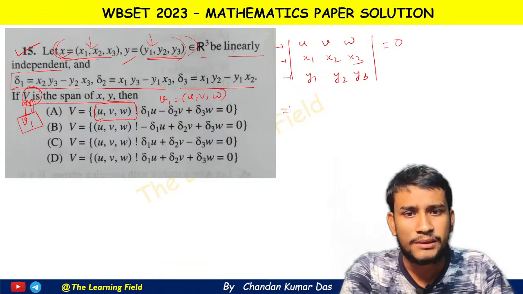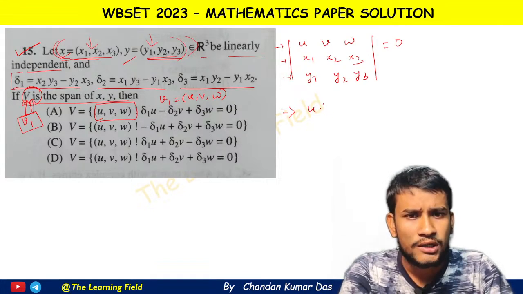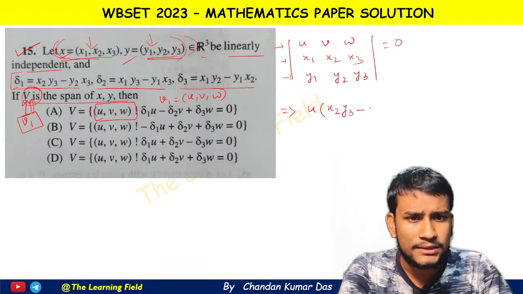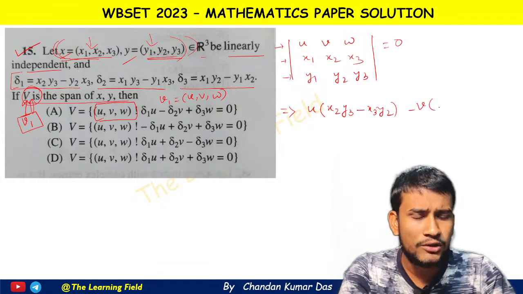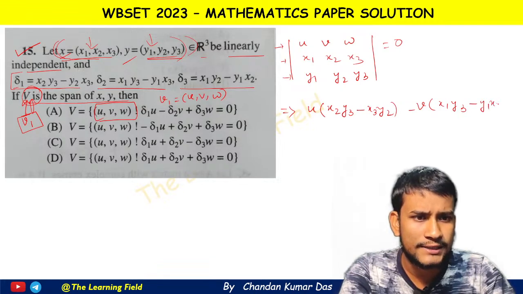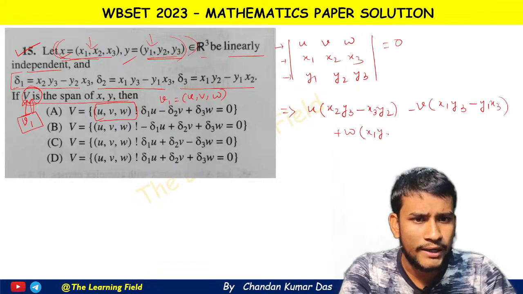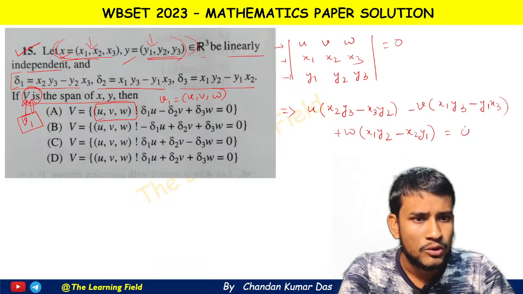So this implies simply we can write u into x2 y3 minus x3 y2, minus v into x1 y3 minus y1 x3 plus w into x1 y2 minus x2 y1, this is equal to 0.